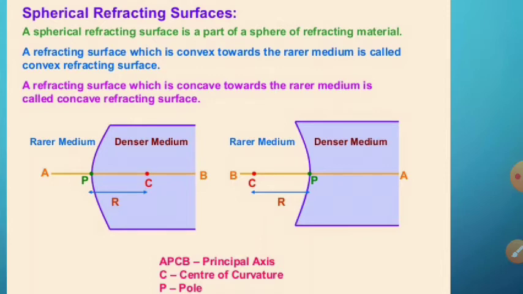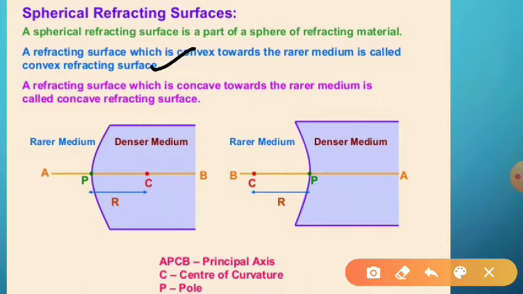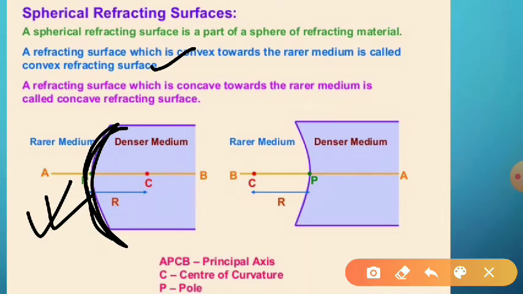You can see here, this is a bulging convex surface towards the rarer medium. And a refracting surface which is concave towards the rarer medium is your concave refracting surface.